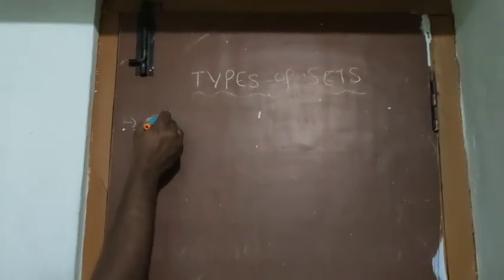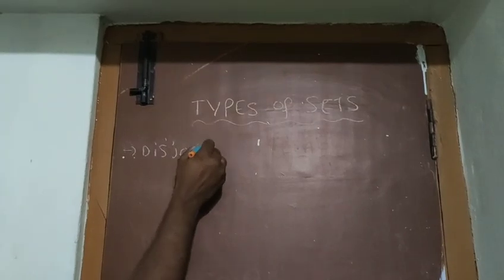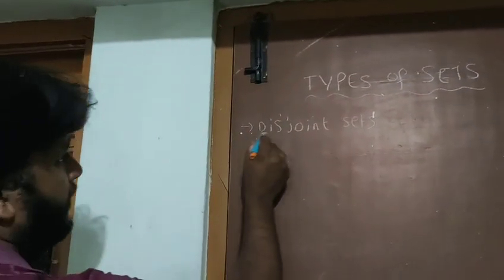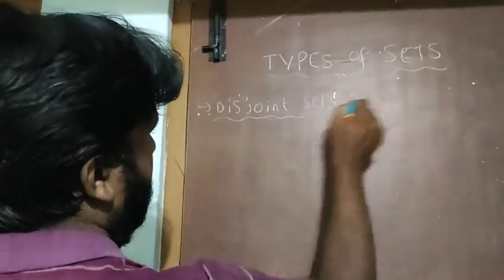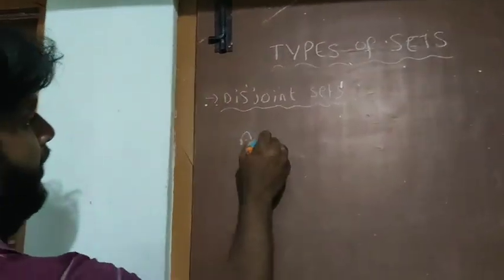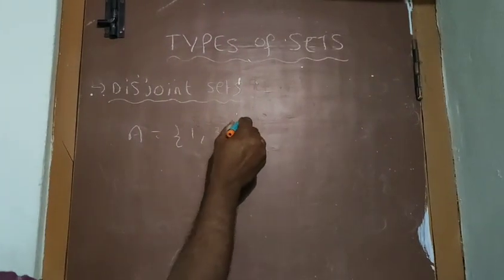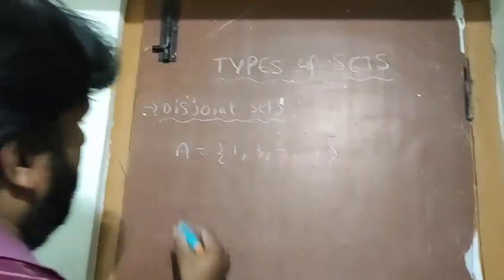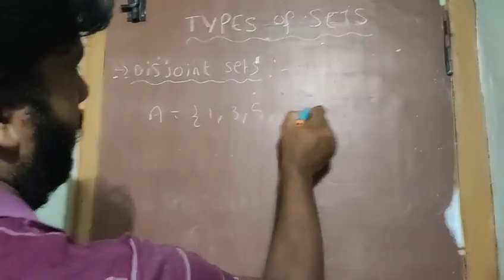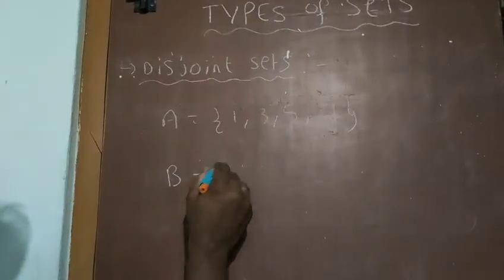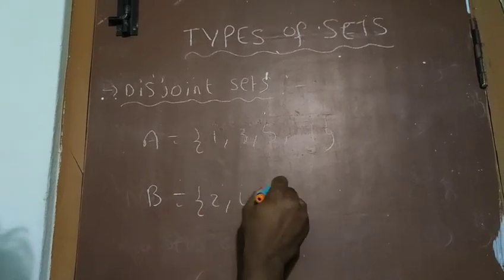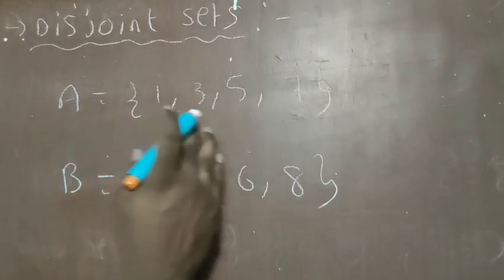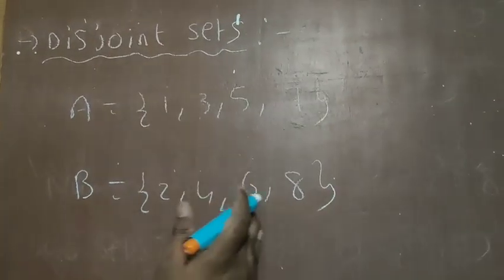Disjoint sets. Disjoint sets in the sense that you have to consider 2 sets. So I'm taking A as the set {1, 3, 5, 7}, and B as the set {2, 4, 6, 8}.